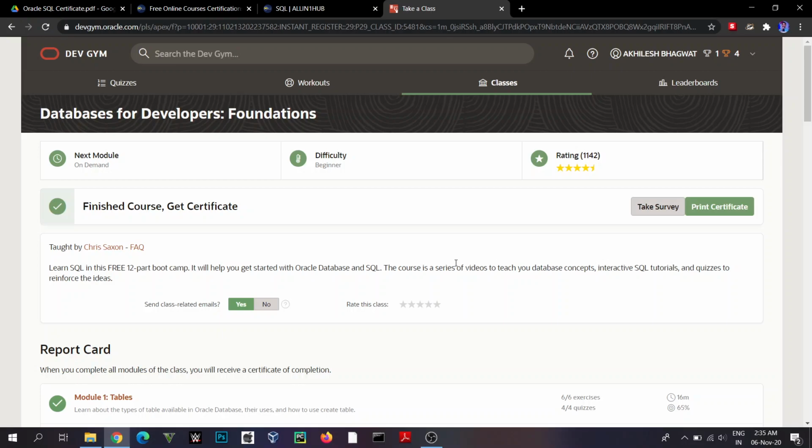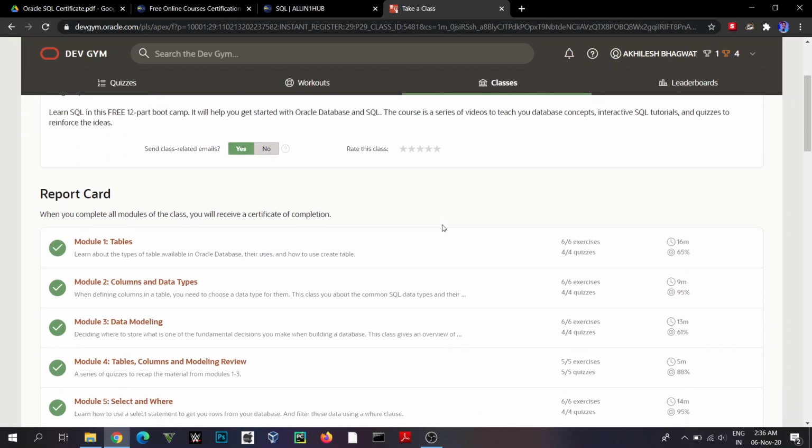First we will look at what this course is all about. Database for Developers Foundations. As you can see, the name suggests foundations, which means that it is for complete beginners. You don't need to have any knowledge about SQL before doing this course. And I don't believe you need technical knowledge as well. If you are from a non-technical field, you can do this course as well. It's for complete beginners.